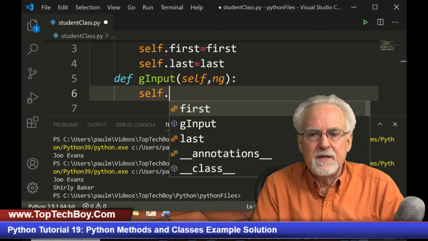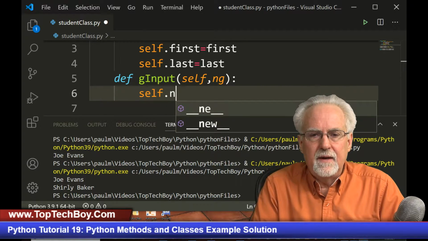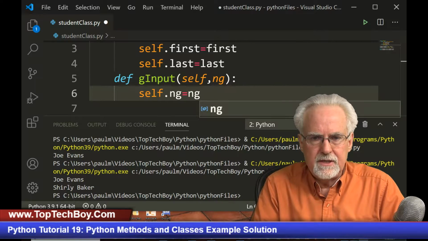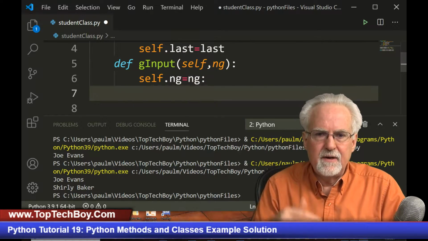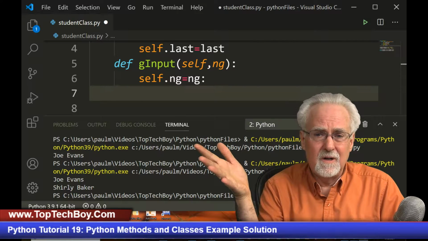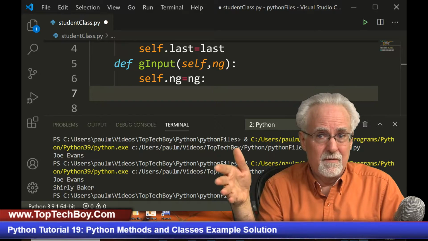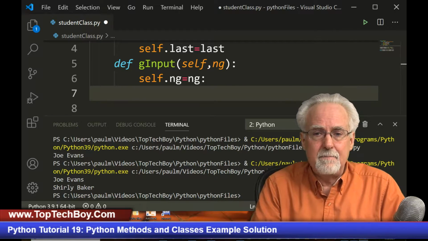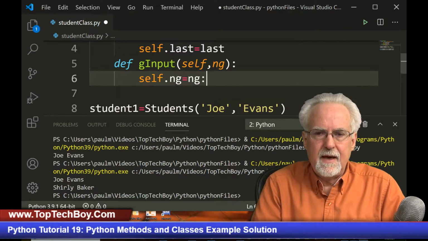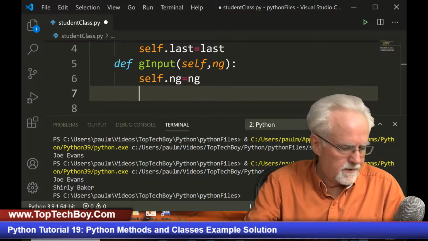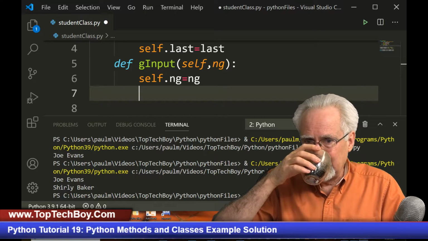So I could say self.ng is equal to ng. So that I could then, if I wanted to, call student1.ng and get that back. And so that might be a good thing to have. And that colon does not belong there.